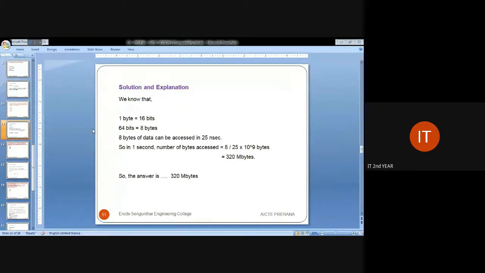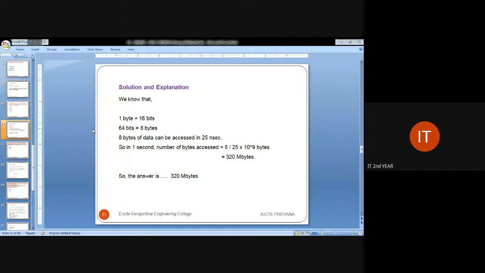We have 1 byte, which is equal to 8 bits, that we already know. So 64 bits involve 8 bytes. In order to access 8 bytes of data, 25 nanoseconds are essential. So 8 bytes of data can be accessed in 25 nanoseconds. Now in 1 second, how many bytes are accessed?